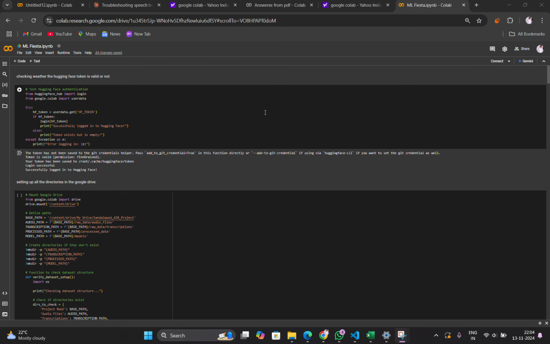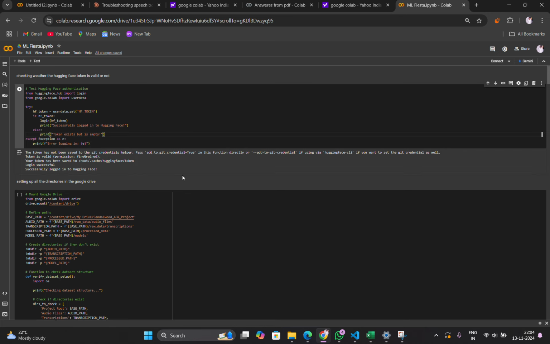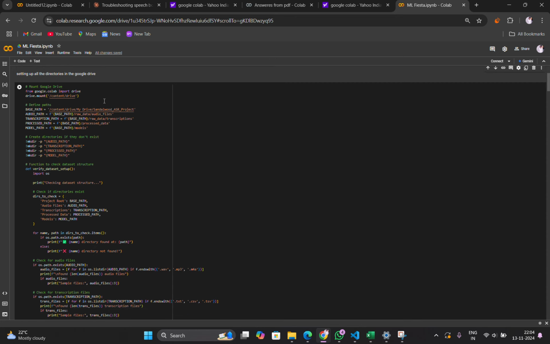For this, first I am using Hugging Face models as foundation models. So I created a Hugging Face token and gave it as a secret key for Google Colab. For verifying this, I am writing this code, and I am maintaining all the datasets in my Google Drive so that we can process the data easily. So this code gives the structure of the data that has to be stored in the Google Drive.